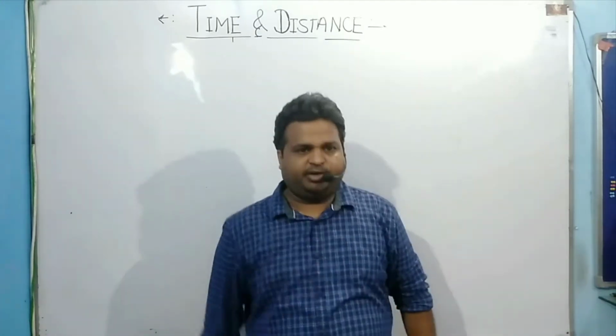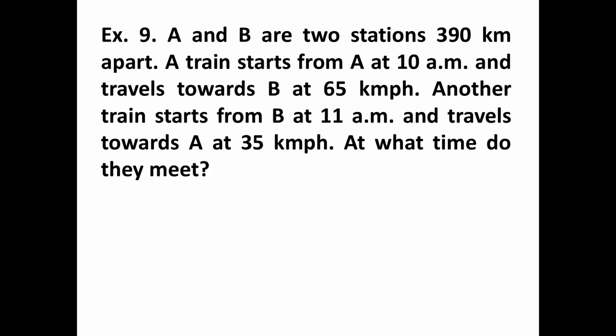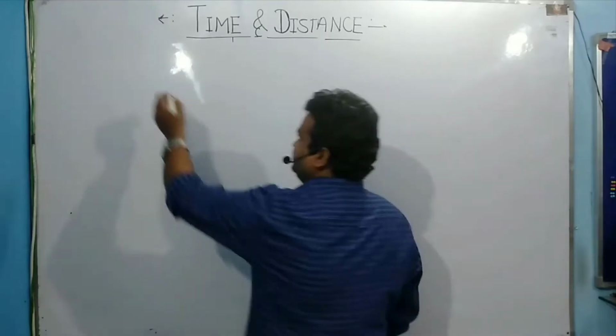Now look at the screen. A and B are two stations 390 km apart. A train starts from A at 10 a.m. and travels toward B at 65 km per hour. Another train starts from B at 11 a.m. and travels toward A at 35 km per hour. At what time do they meet?